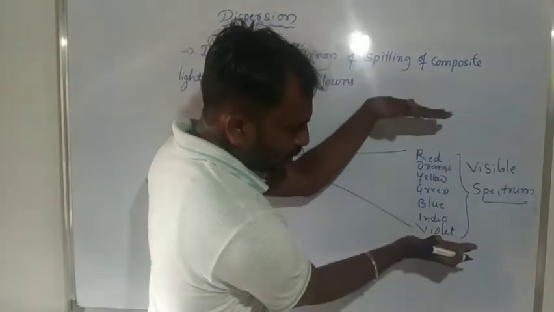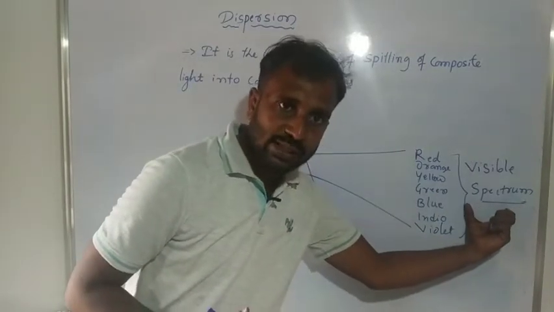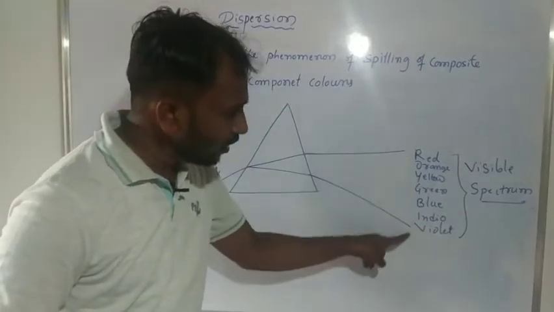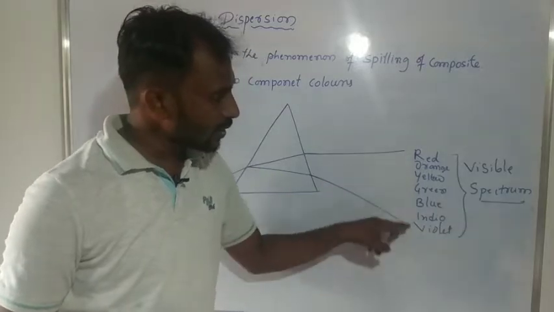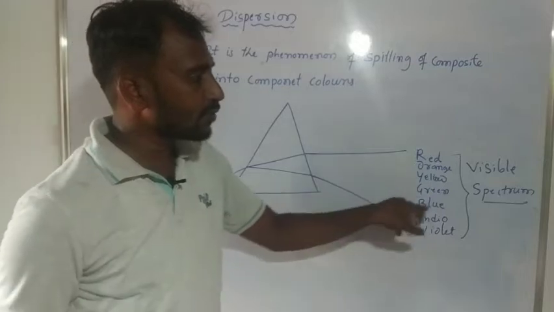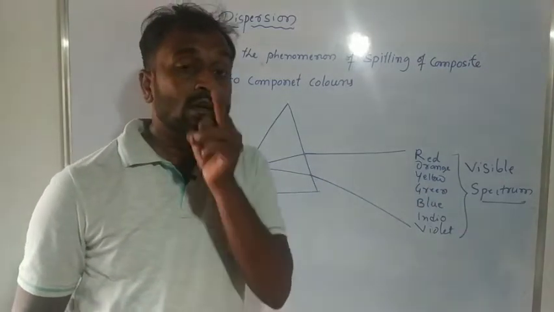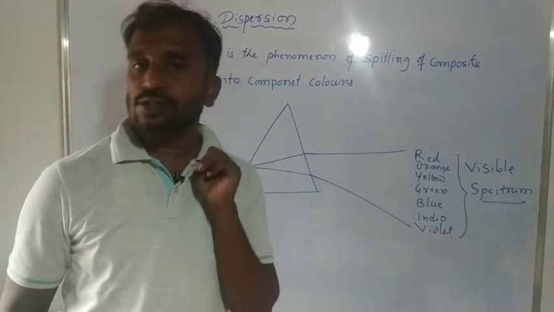This group of color bands is what we consider a spectrum. After dispersion, we get a visible spectrum because we have 7 bands of colors, a group of color bands. We get a visible spectrum due to dispersion.